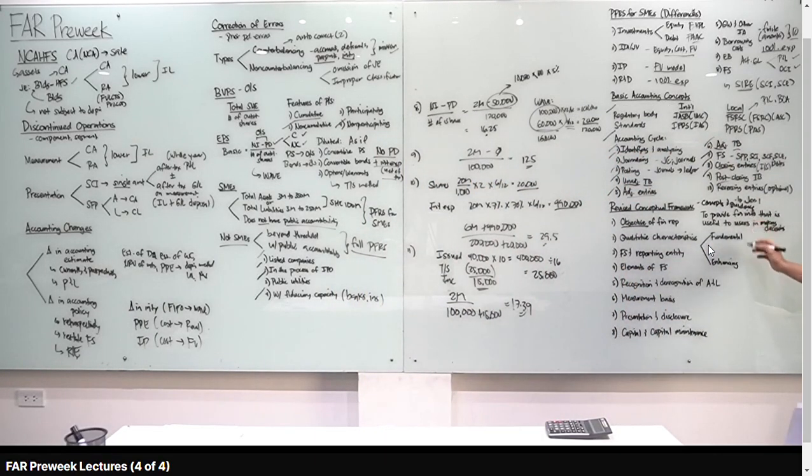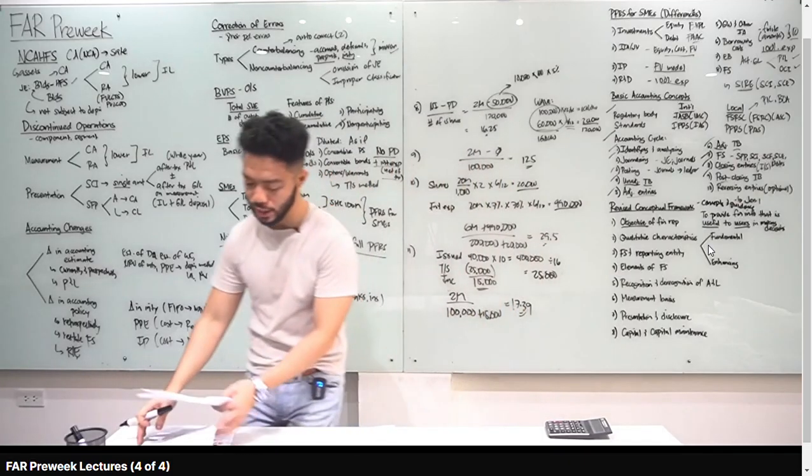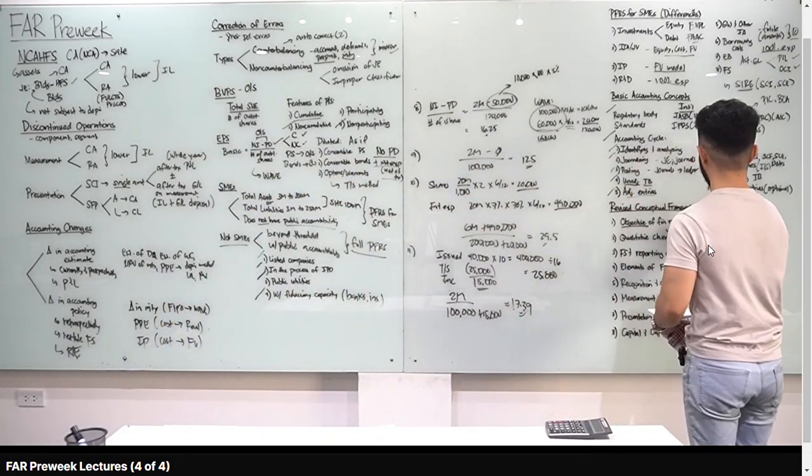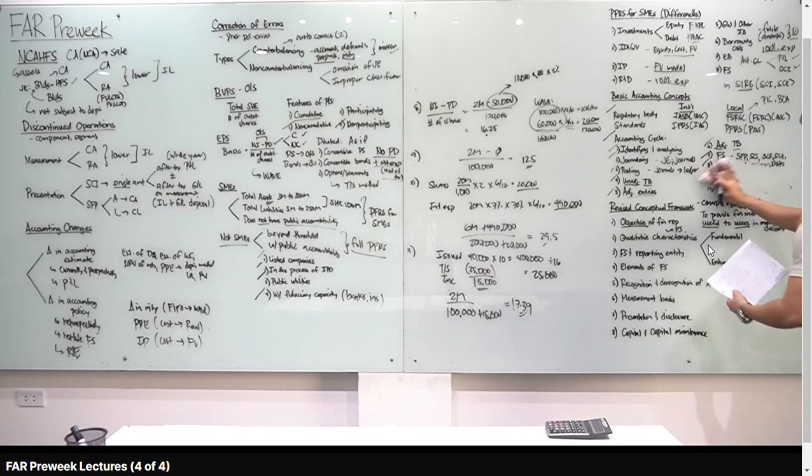Ano ba yung objective natin? To provide financial info, yung keyword dito is useful, right? To the users in making decisions. So basically, ina-assist natin yung users natin. Pag sinabing financial reporting, ibig sabihin lang yan, financial statements. Okay? Ina-assist natin yung users. Ano ba ibig sabihin? Sino ba yung mga users?